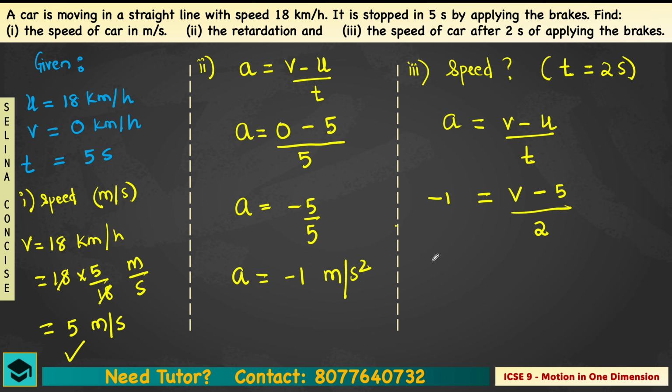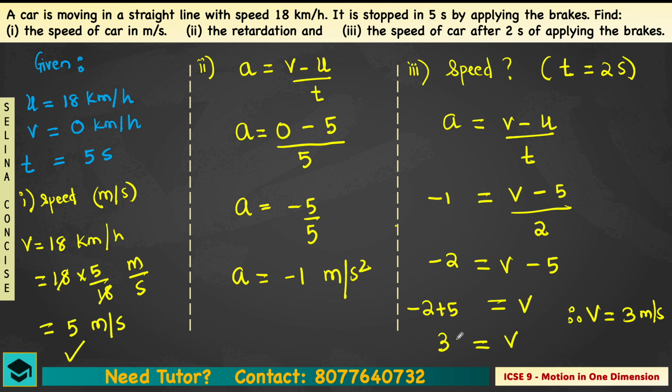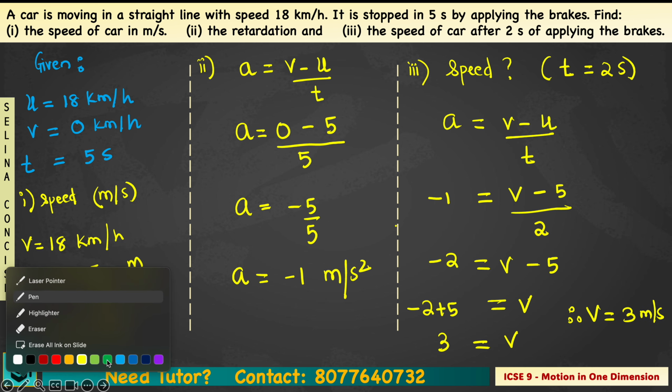Now simplify this equation. Can I write this as minus 2 equals V minus 5, right? So in such condition, what would be V? It will be minus 2 plus 5. So how much do I get? 3, right? Equals V. So therefore you can mention at that point velocity will be 3 meter per second. Understood? So this is how you need to solve.